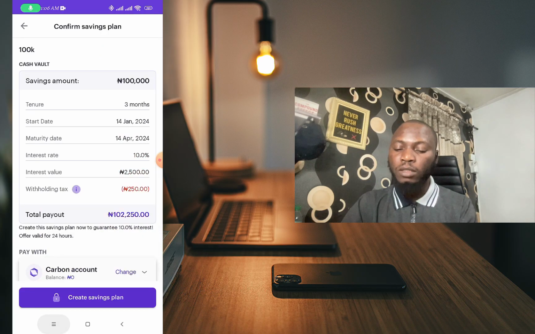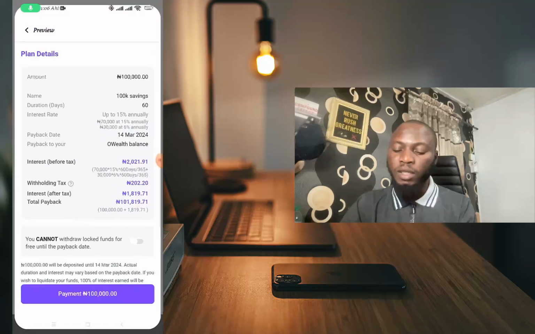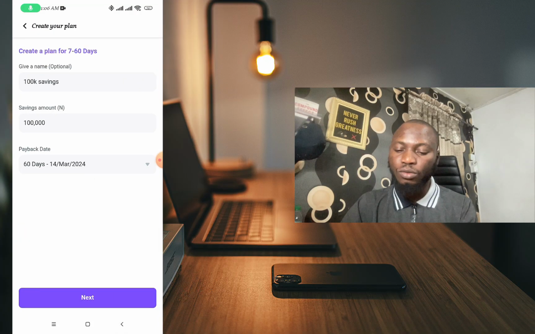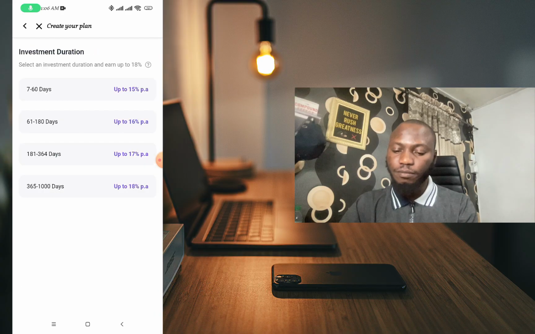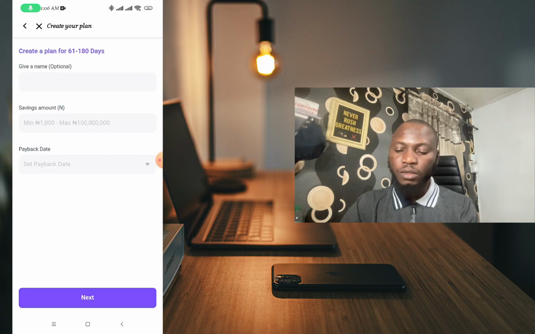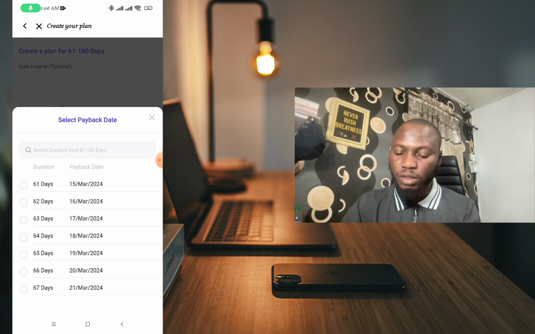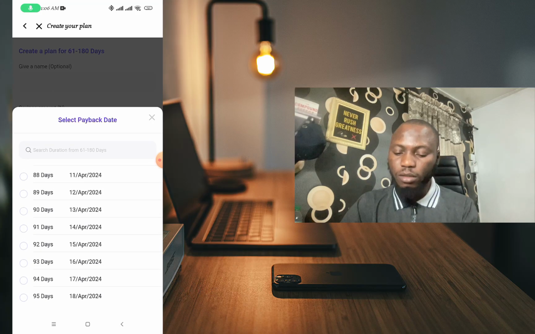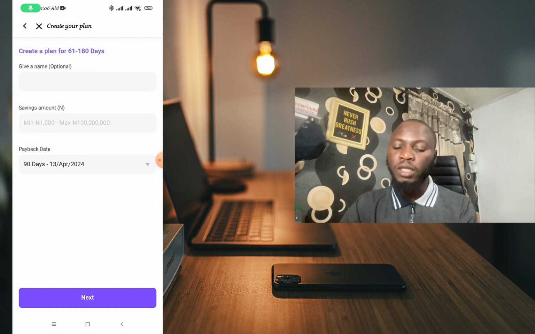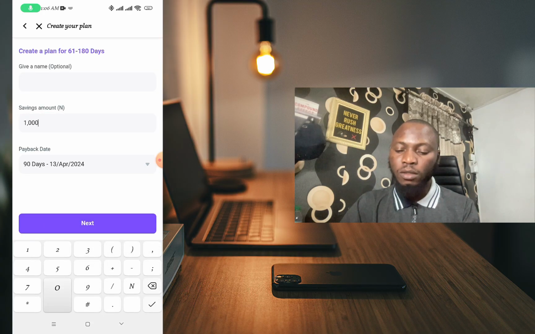So let me go back to OPay, then we're gonna change this to 3 months. Okay, so I'm gonna choose 3 months, which is 90 days. So 90 days falls into April 13, then we're saving 100k.